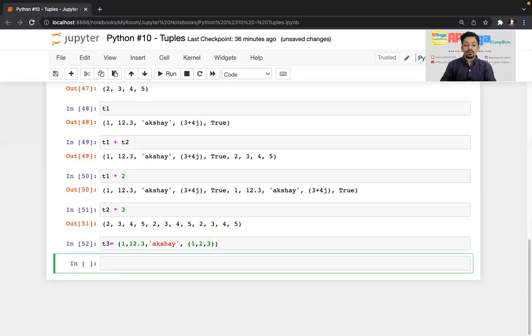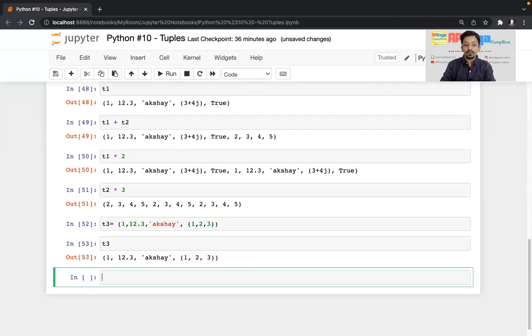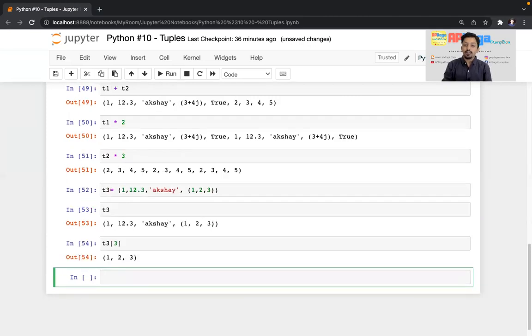So you can see now if I print T3, this T3 tuple has 1, 2, 3, and 4, total 4 elements, and the fourth element, like 0, 1, 2, 3, if I check the third index of T3, it is again a tuple. So there can be a tuple within a tuple, right? Similarly, at the same time, you can have a list within a tuple as well.